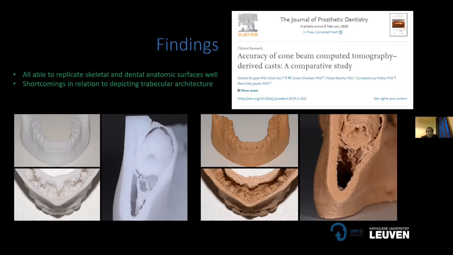So the next step was, based on these findings, we needed to see which model can replicate bone anatomy visually and haptically the best.